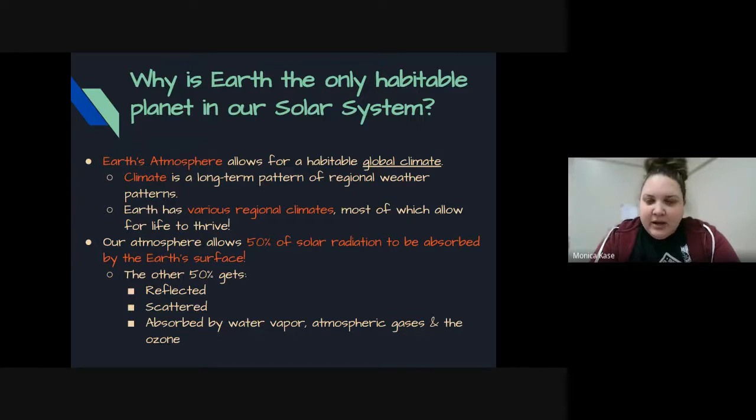Our atmosphere allows for 50% of our solar radiation to be absorbed by the Earth's surface. And then we have another 50% that either gets reflected, scattered, or absorbed by water vapor or atmospheric gases and the ozone.